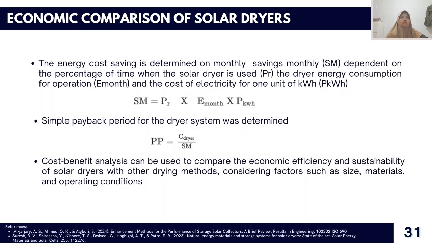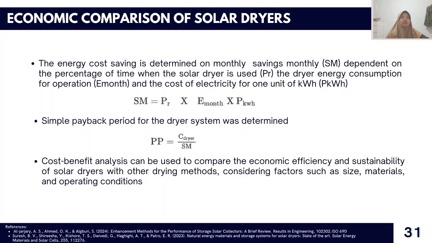SM equals PR times energy monthly times cost of electricity for 1 unit of kilowatt hour.